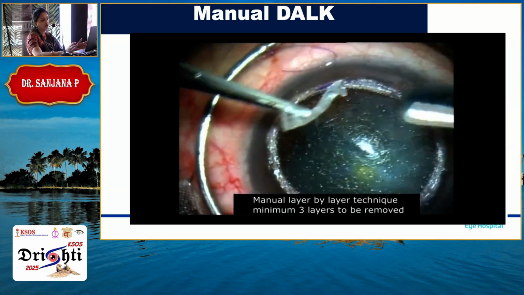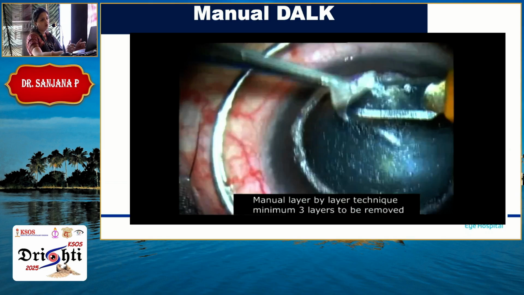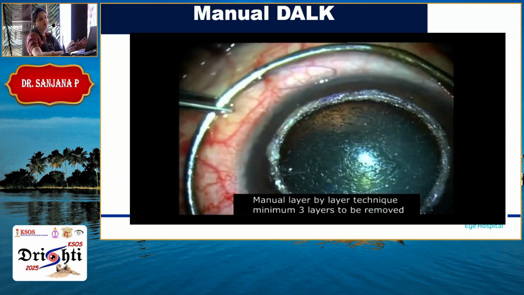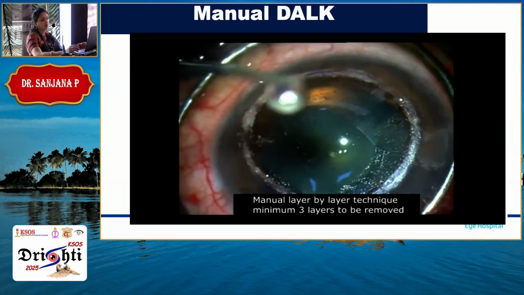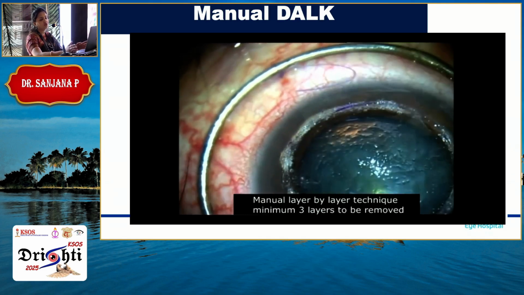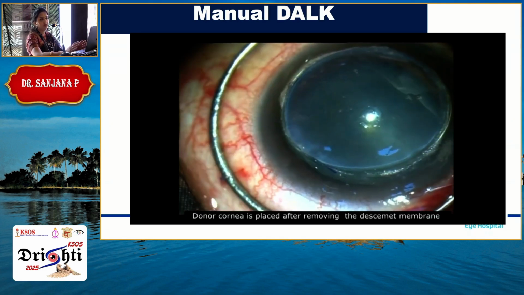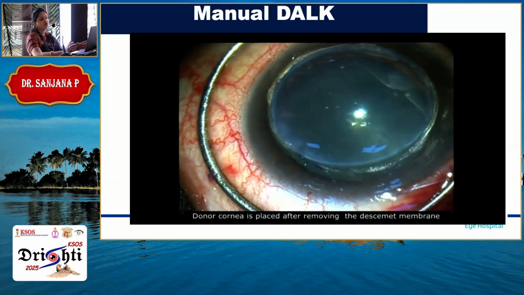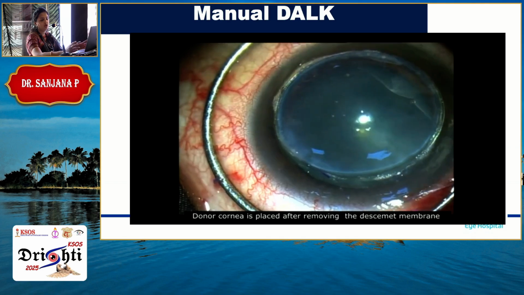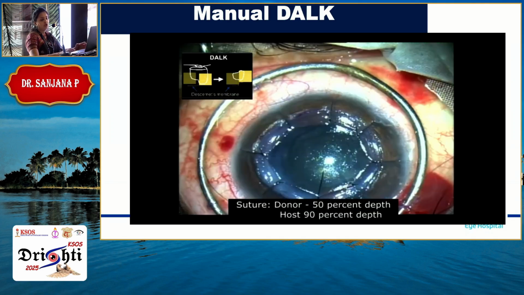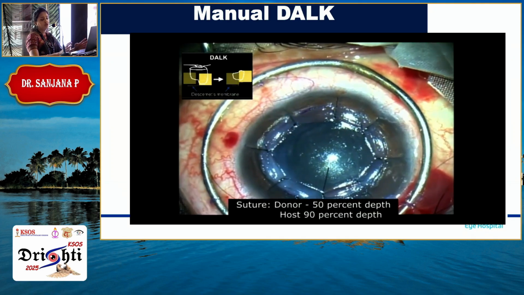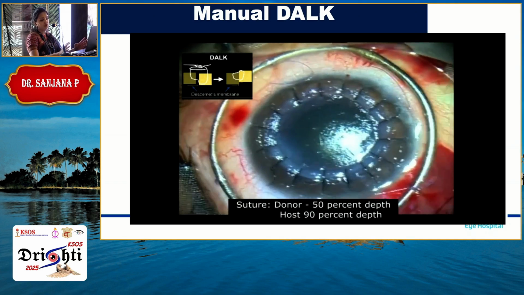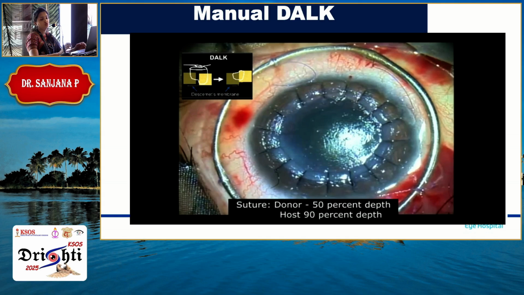But the interface can be hazy, and the quality of vision can be poorer compared to a big bubble DALK. When you reach the posterior stroma and put saline, normally it will be a clearer interface. After this, you can remove the endothelium from the donor cornea and place it. You need to know that the donor cornea is full thickness or 50-80% thickness, whereas the host cornea you should take only at the rim of the button.